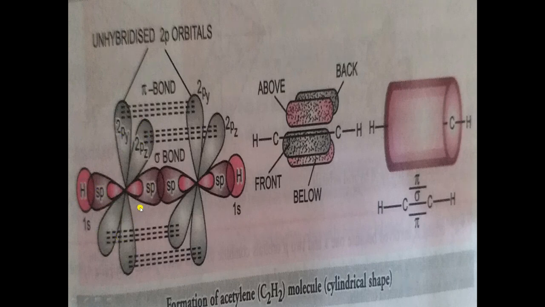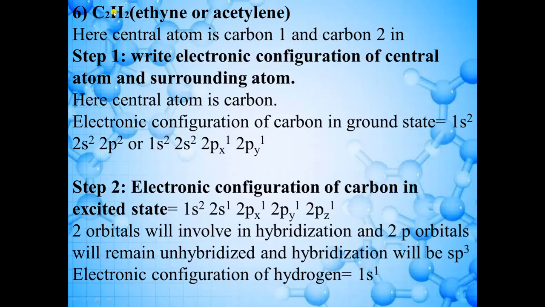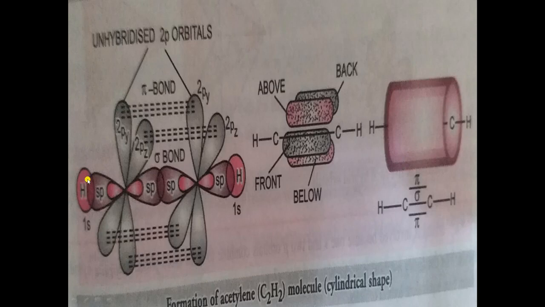Now in the same way you will draw the same diagram here. As you can see, one hydrogen atom is attached to each carbon atom. So here we will show the hydrogen atom. The electronic configuration of hydrogen is 1s1. So there will be sharing of electrons and overlapping of atomic orbitals, and there will be formation of a bond between carbon and hydrogen. You can see here. In the same way here also, carbon and hydrogen.